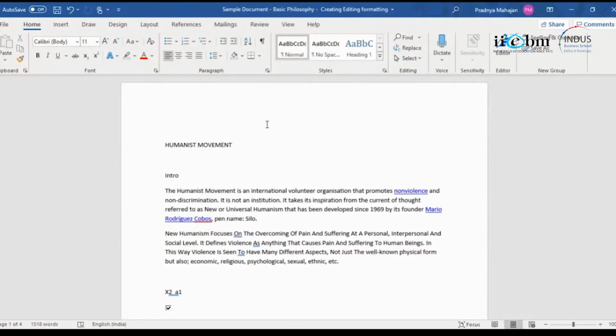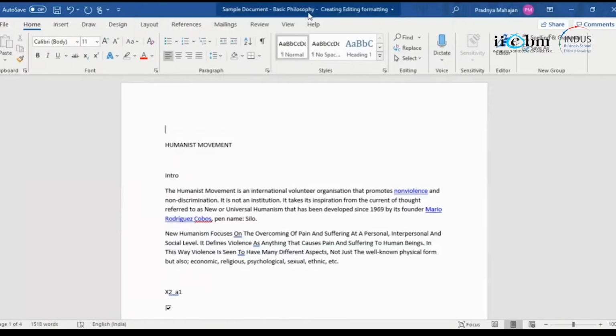So as soon as you start typing, that's how you generate the content, right? So let's look one by one at each of these options that are there in the home menu. Okay, so it's broadly divided into, can you see this, clipboard, font, paragraph, styles, the editing, voice, sensitivity, editor, and the new group is what we have added. Okay, so this is something that we have customized, not necessary every time you'll have to do that. So it depends on which version of Word you are using.